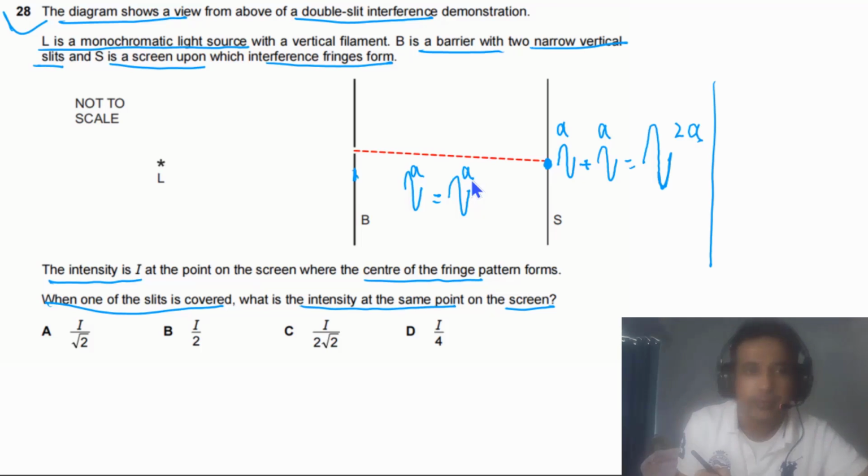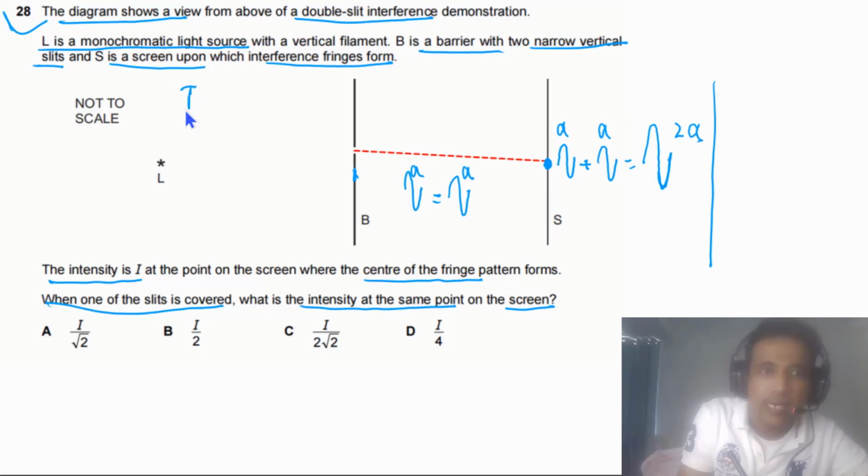We have to compare the intensity. For case 1 we have I naught, which is equal to I, the intensity given to us, and this equals K times A naught square. For the second case the intensity is I1, which equals K times A1 square.